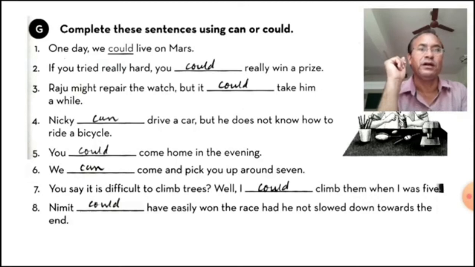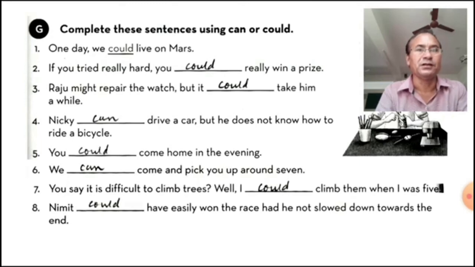One day we could live on Mars. Here it shows past, that's why we could. Now if you tried it past, that's why we cannot use that can. If you tried really hard, you could really win a prize. Means you could have done it. It shows past. So you could really win a prize. Why cannot? Because here V2 is used after subject you. You use subject and tried. Simple past.